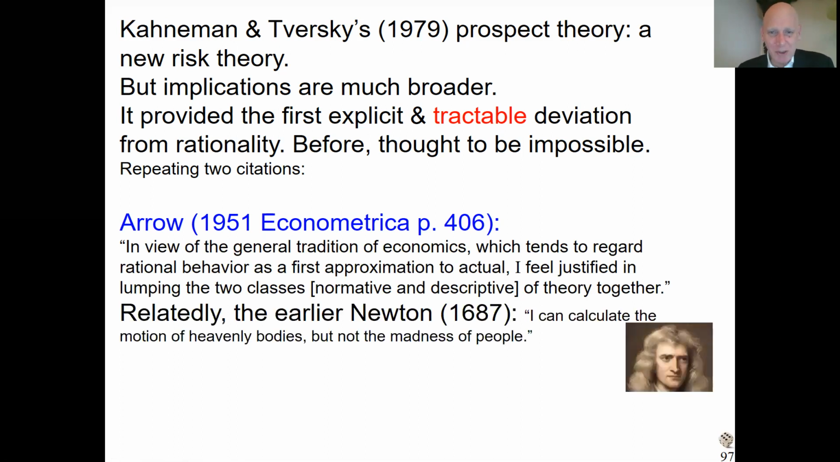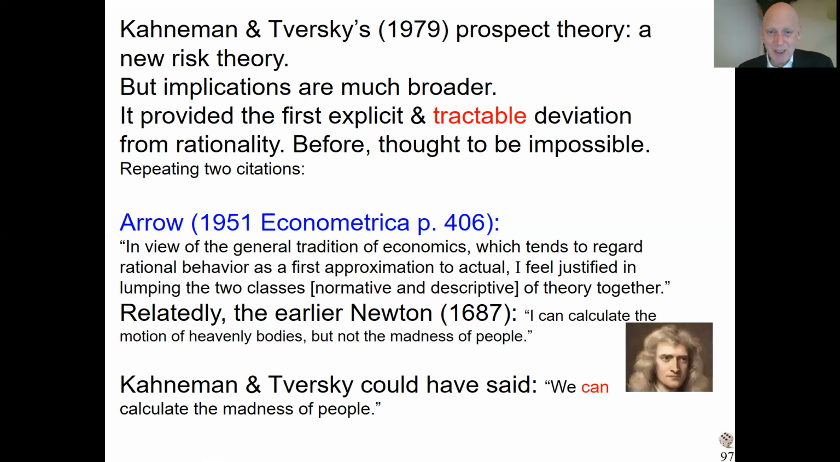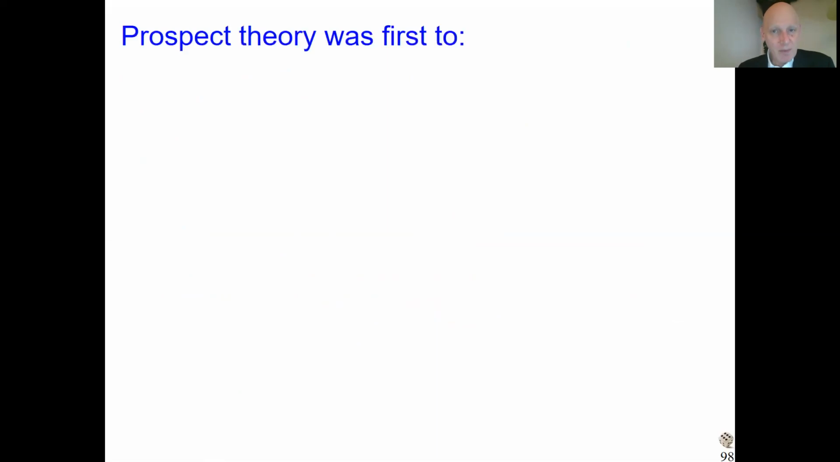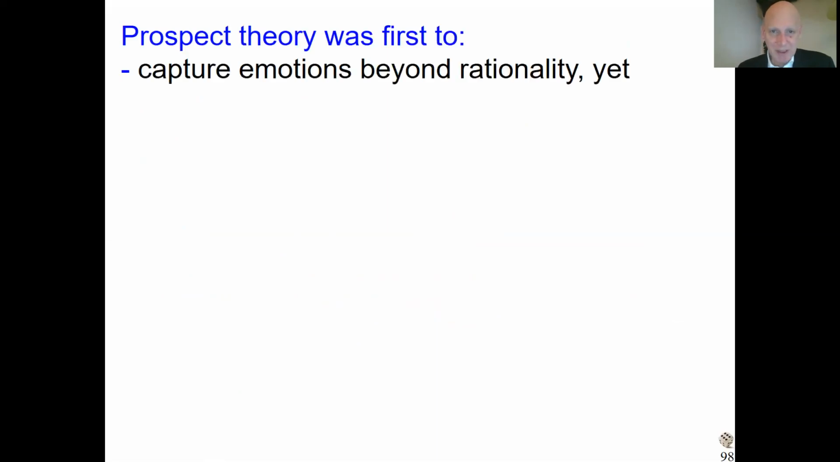Newton also said something similar before. He said, I can calculate the motion of heavenly bodies, but not the madness of people. And Kahneman and Tversky were the first. They could have said, well, we can calculate the madness of people. They were the first to show that it can be done.